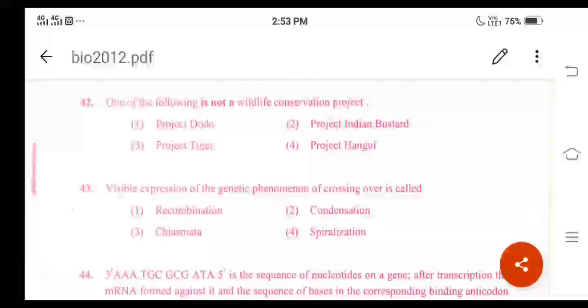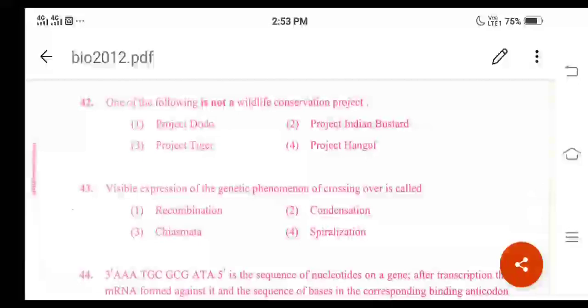And during this process, there is an exchange of the genetic material between the two non-sister chromatids of the homologous chromosomes. This is called crossing over, right? The non-sister chromatids of these homologous chromosomes overlap, and then the chiasmata are formed. Chiasmata are nothing but the X-shaped structures. Due to the crossing over, there is an exchange of genes between the chromosomes.